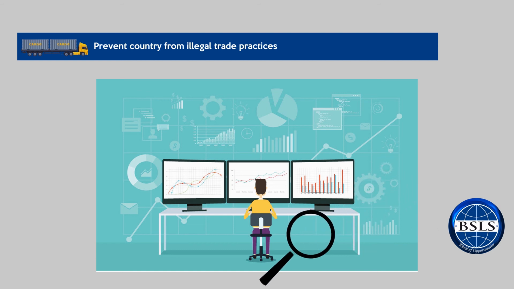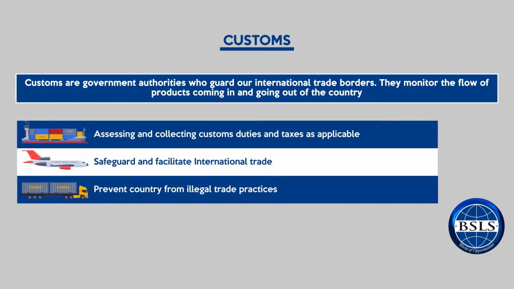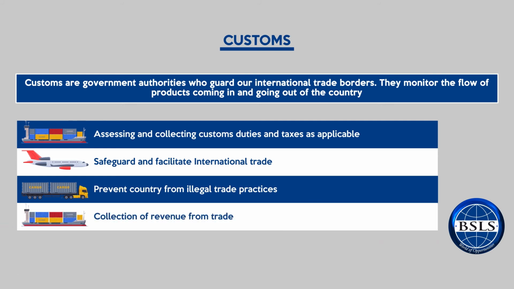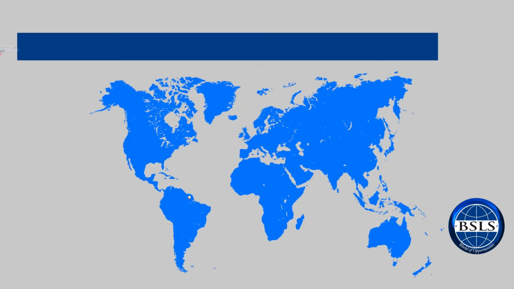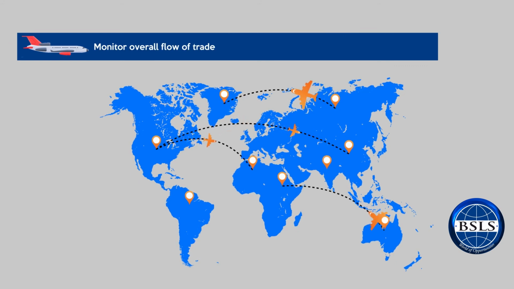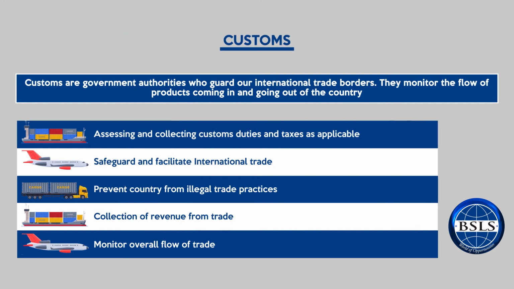They are actively engaged in identifying such practices and putting an end to them to maintain safety of trade. The next responsibility of customs is collection of revenue from trade. Through duties and taxes that are levied, customs authorities collect revenue for the government. The last important responsibility of the customs is to monitor overall flow of trade. They are responsible to monitor the flow of both imports and exports from a country.